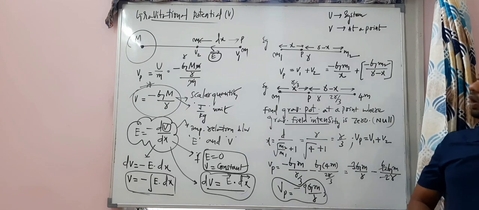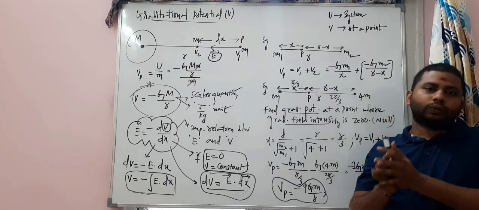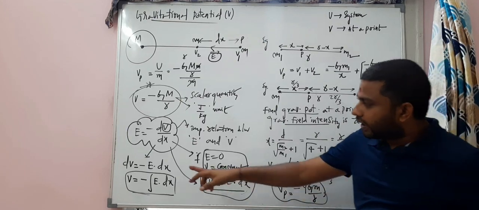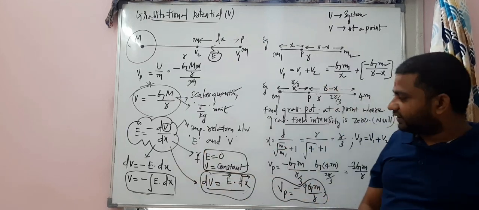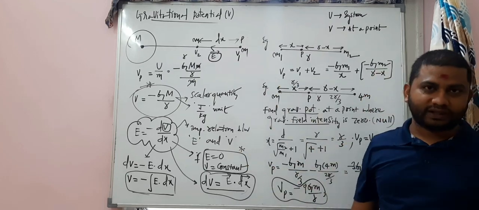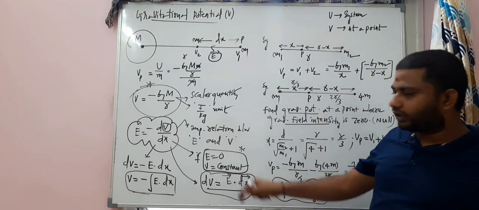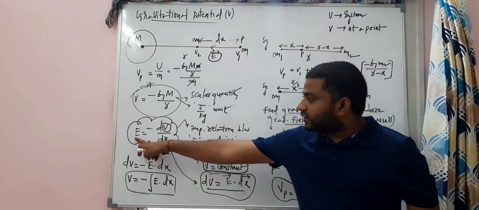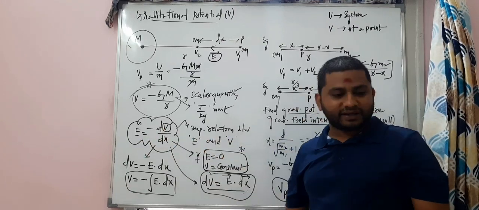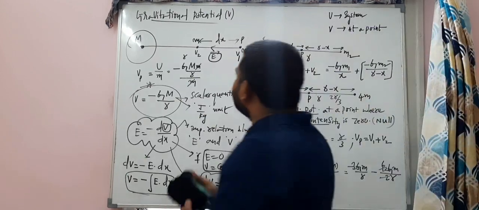Right. Before we move to the next topic, let's do a quick recap on this point. This is the most interesting and most important point, and it will be useful for the next topics, my dear students. See here, in this equation, if this is 0, then V must be constant. V must be constant. And let's do that.